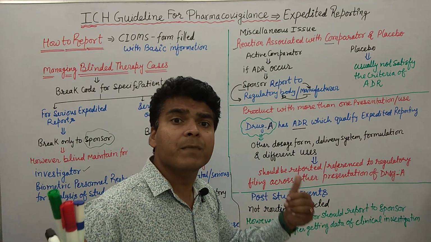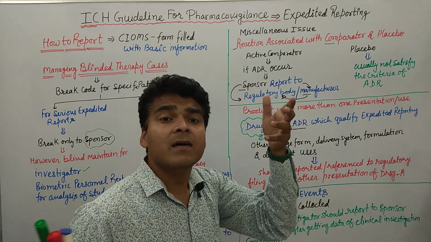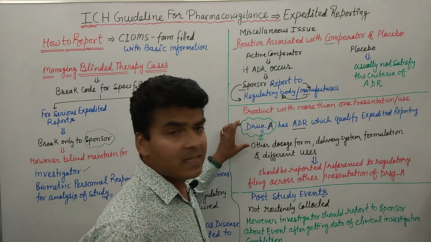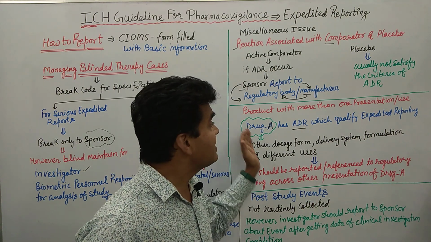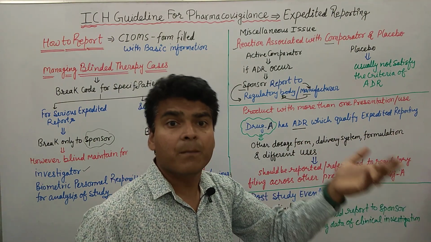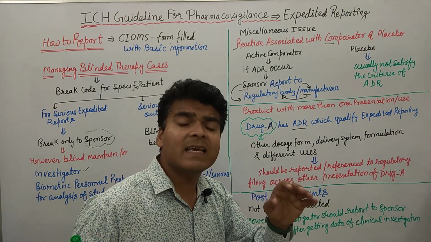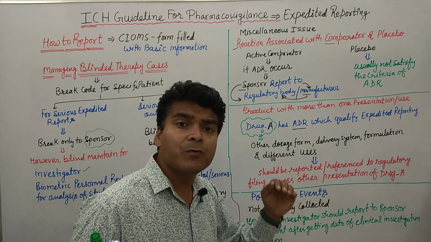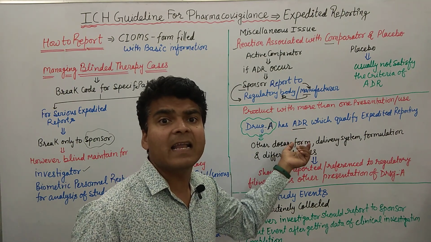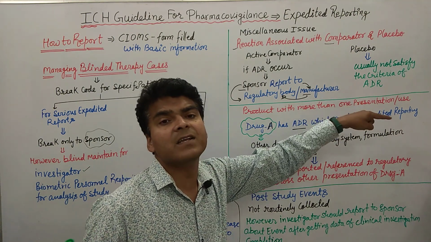Why are we doing so? Because of precaution and the alertness of the physician and the patient. Clear? It is not necessary that the same adverse event may occur in other uses and other presentations, but for precaution, for the alertness of the healthcare community, we have to write those expedited reporting ADRs into the brochure and leaflets of other presentations and other uses.